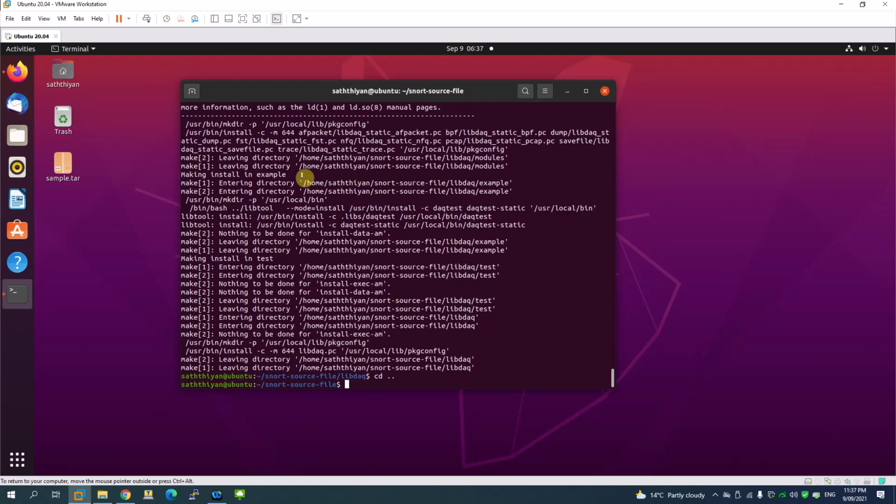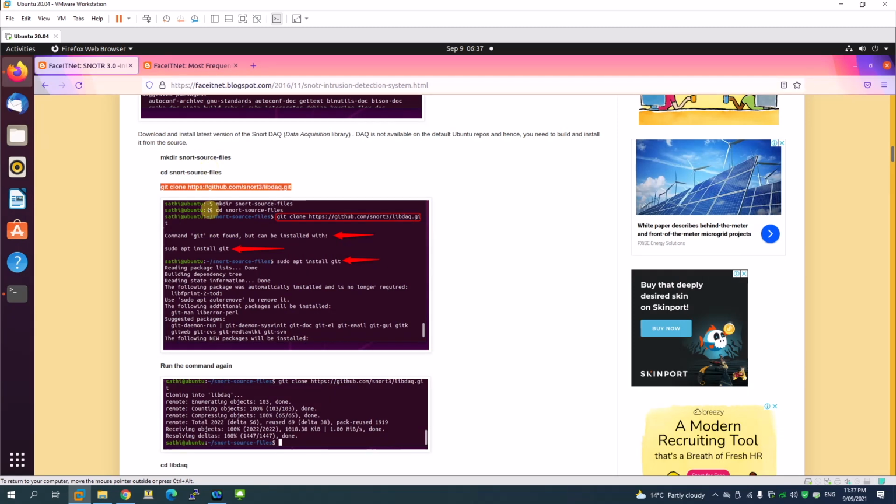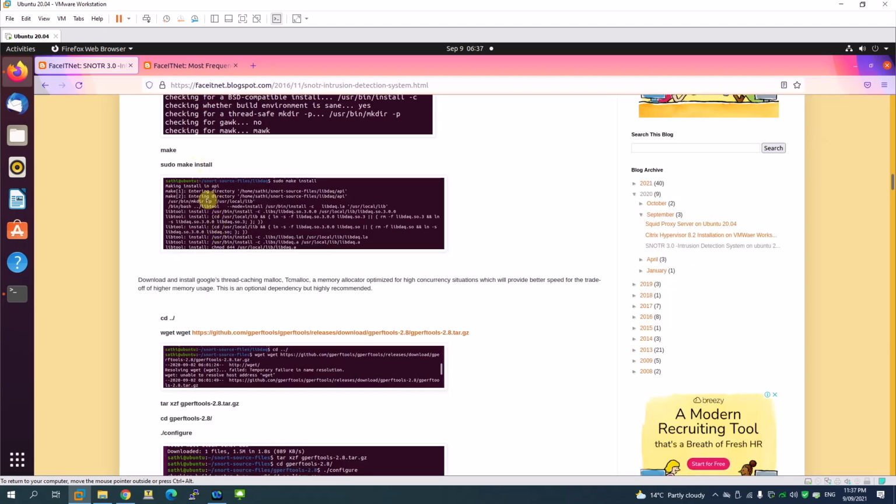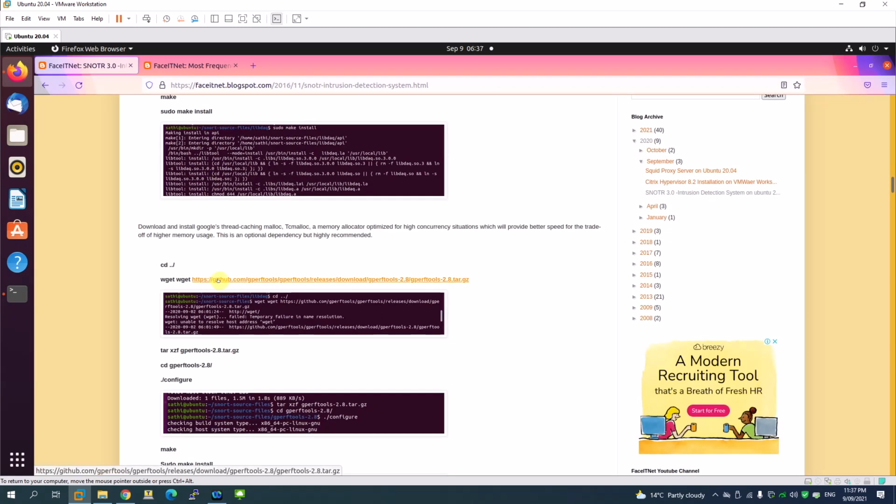Since Snort is installed, I've just given the command cd .. to go back to the main directory where we downloaded the Snort file, and from here I'm going to download the Google thread caching file. This is for your Snort performance, so I have that option as well. All these steps are listed here. This is the file that I'm going to download.